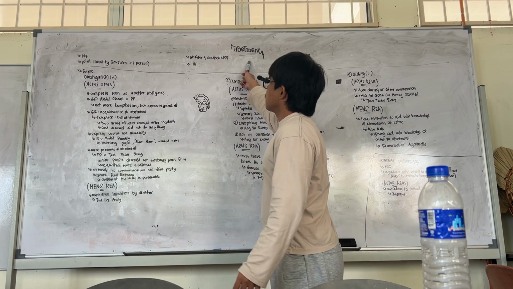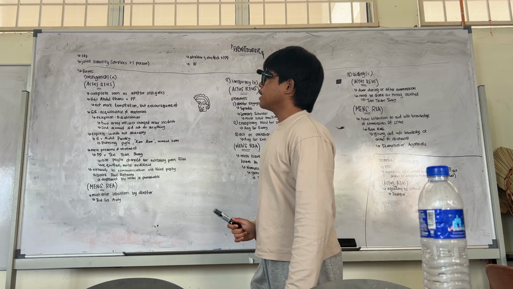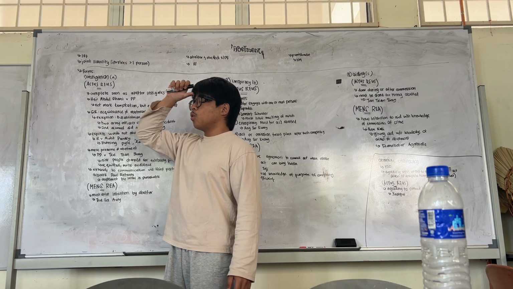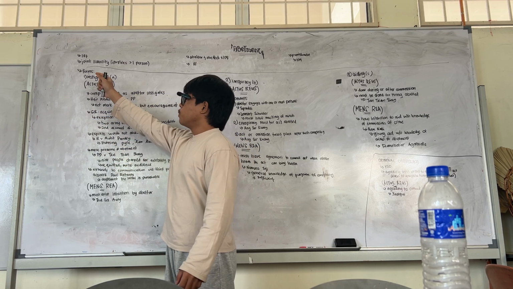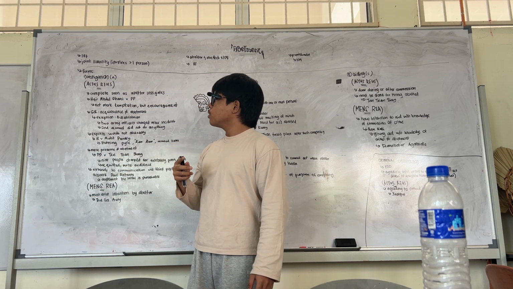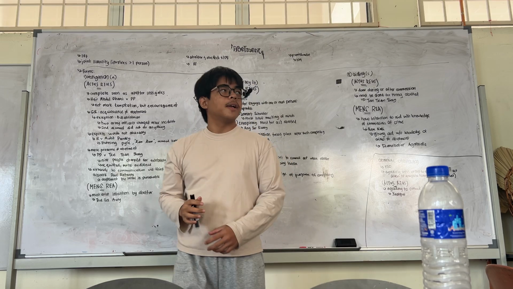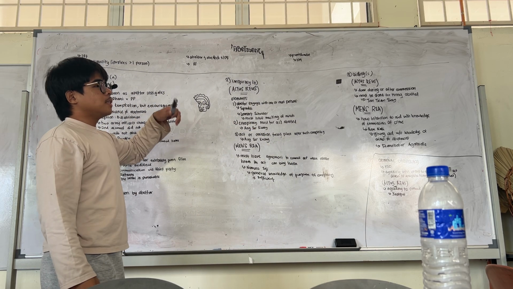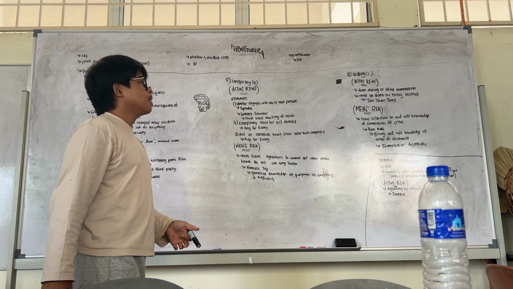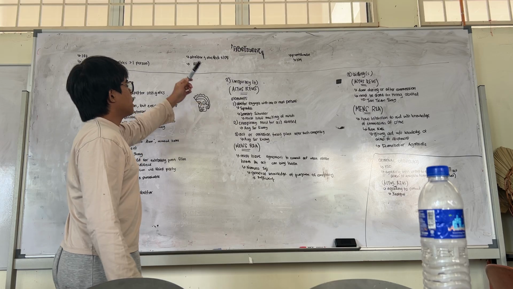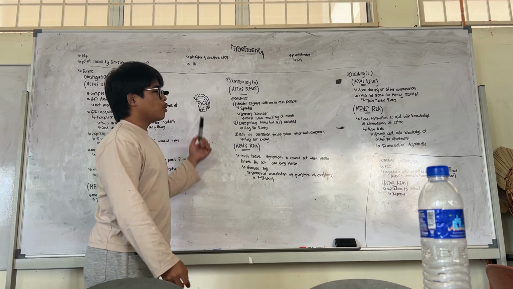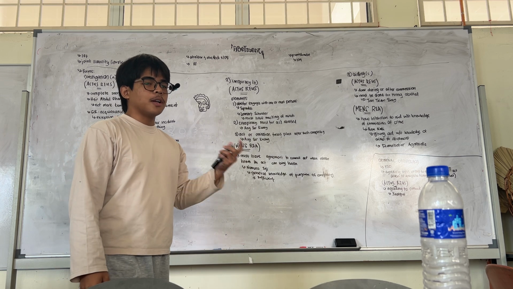First, what is abetment? We can see the definition of abetment in section 107 of the Penal Code, where basically it is when you help someone commit a crime, which is why abetment is a joint liability because it involves more than one person, two or more people. Okay, so who is the abettor and who is the abetted? In section 108, the abettor is someone who abets, and the abetted is someone who commits a crime because of the abetment.